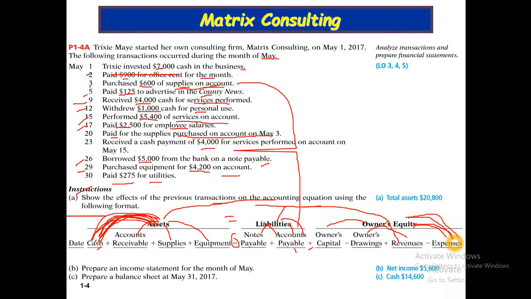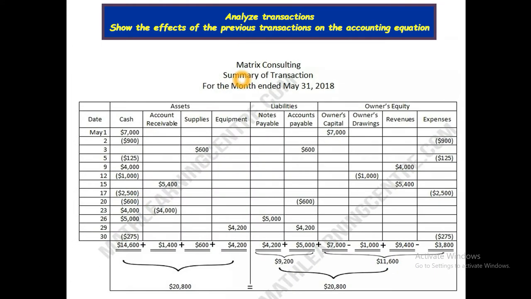Okay, I think everybody is clear. For instruction 1, show the effect of the transactions on the accounting equation. This is our accounting equation, assets equal to liabilities plus owner's equity. Just now we have shown these transactions in our equation. Now we can see the summary of transactions, Matrix Consulting, for the month ended May 31. Already we have discussed it.